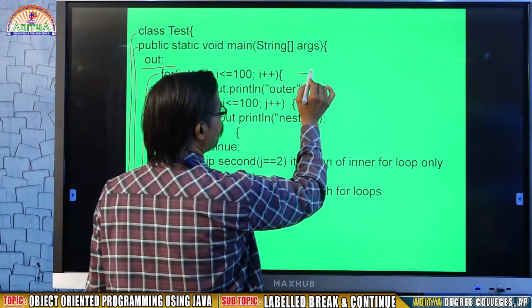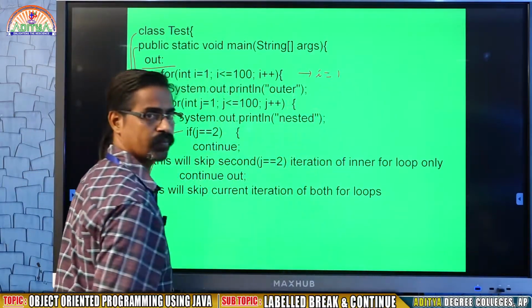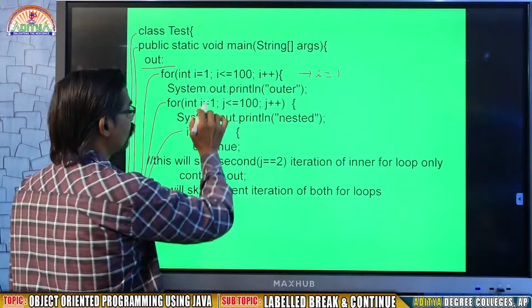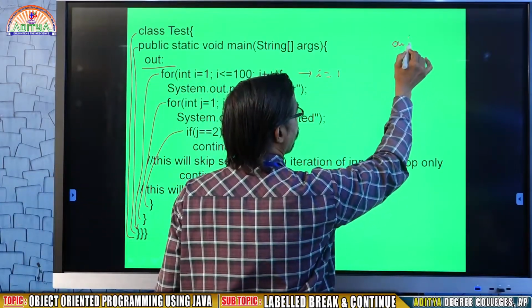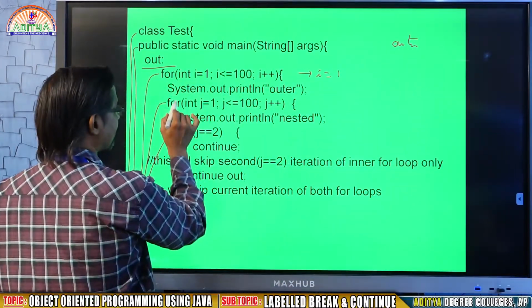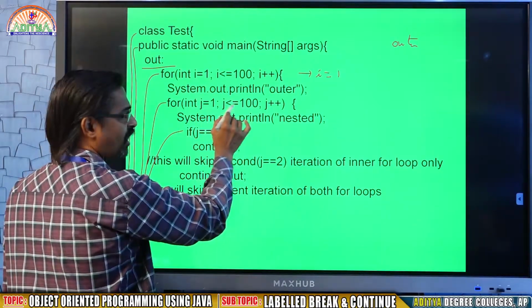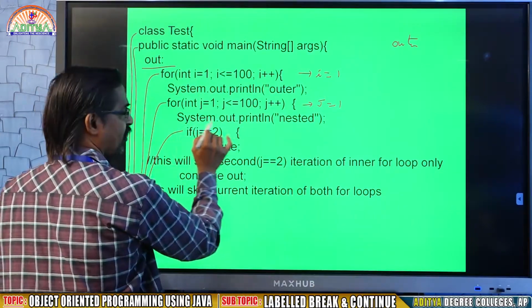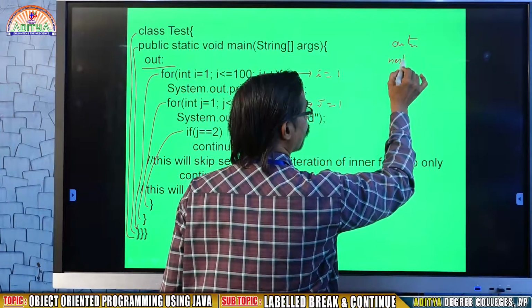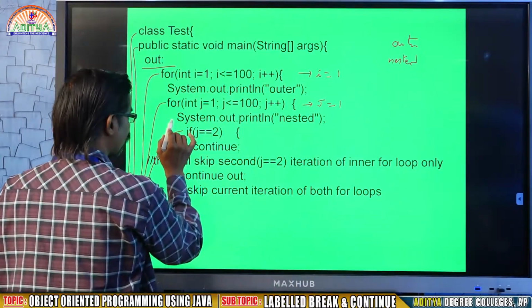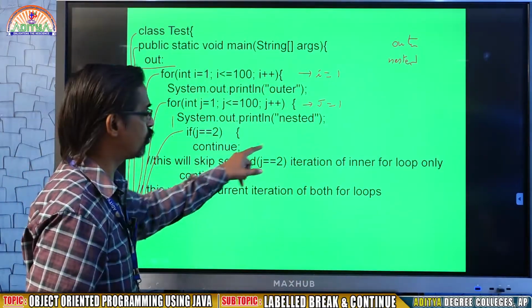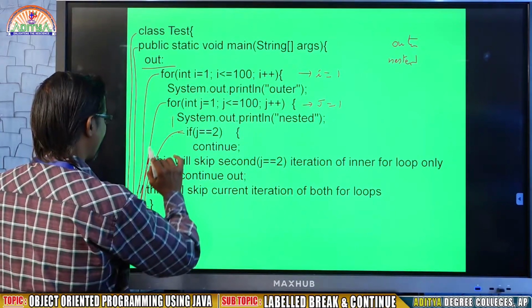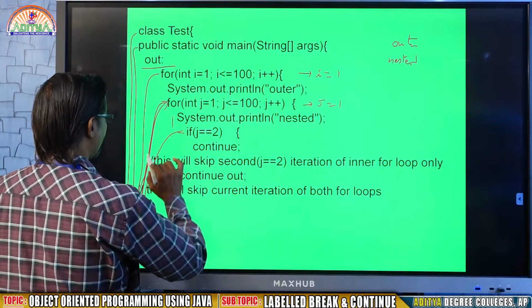Now initially the I value will be 1. So it will go into the loop, because I less than 100, the condition is true, and it will print a message, outer. Then come to the second line. Here J is 1, J less than 100. Come to the next line. It is going to show the message like the previous one, nested. Is J equal to 2? No, J is just 1. So it will skip this if, and then it will go back to the inner for.